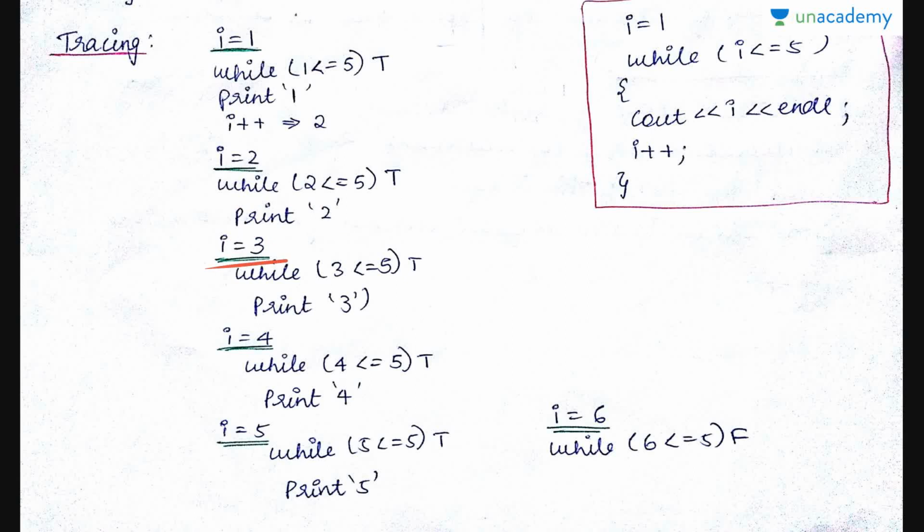The same thing we are repeating here. And then while 3 less than or equal to 5, yes, you print 3 and you increment it to 4. 4 less than or equal to 5, yes, it's true. Similarly, you do that. Once i equals 5, you print 5 and increment it, i becomes 6. When i is 6, you check for the condition. Is 6 less than or equal to 5? It is not, it is false. Hence it comes outside the loop. This is called tracing. You can take any example program code and start tracing it out.